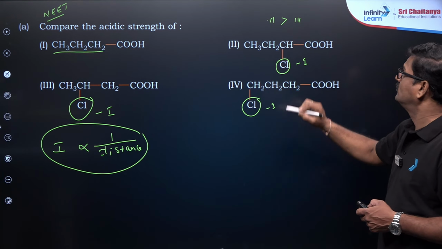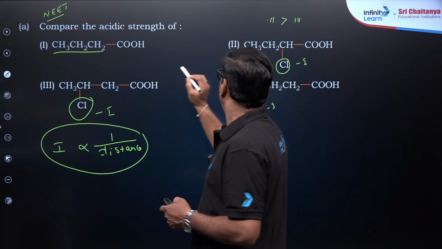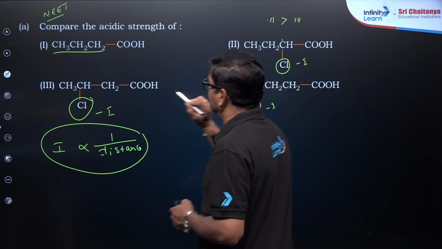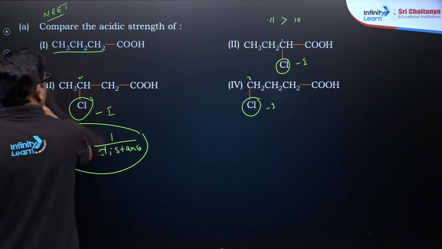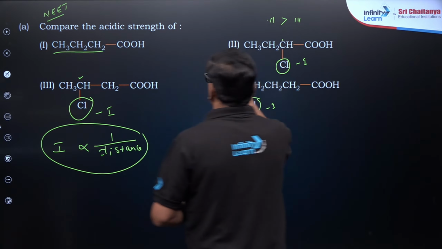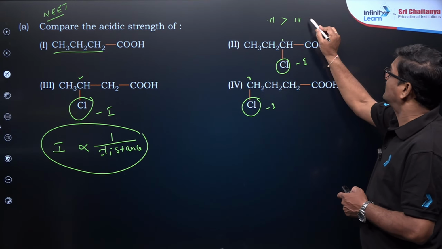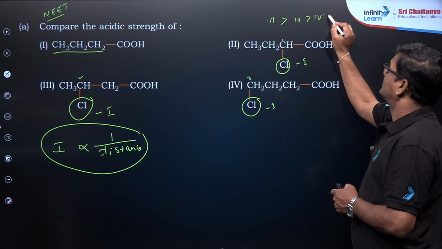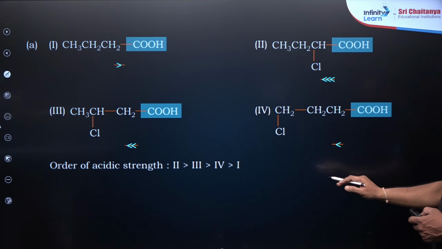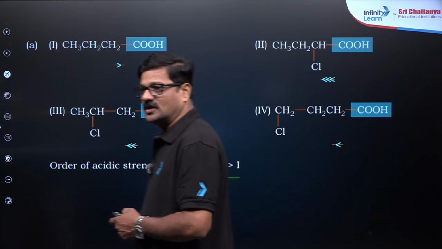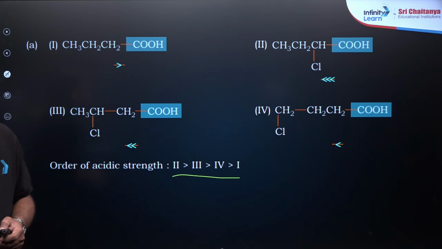It is on the first carbon, on the second carbon, on the third carbon. So 2 is greater than 3, greater than 4, greater than 1. The answer for this question is 2, 3, 4, 1.